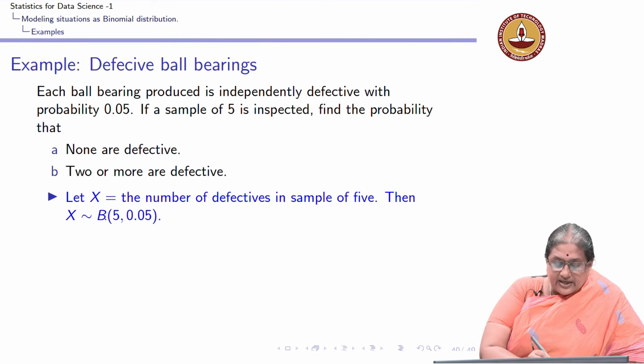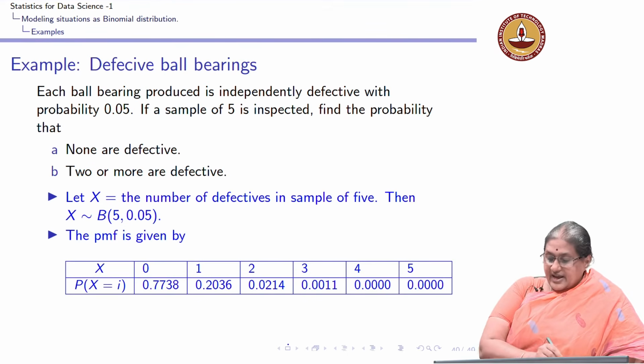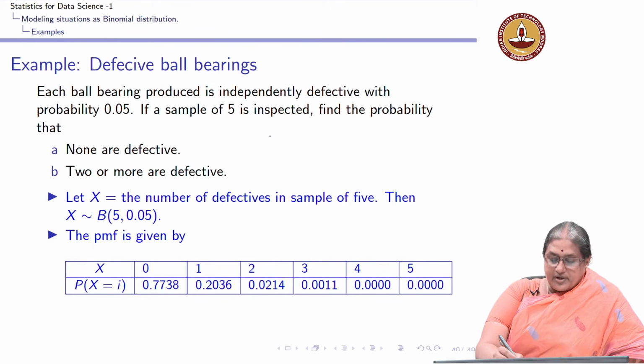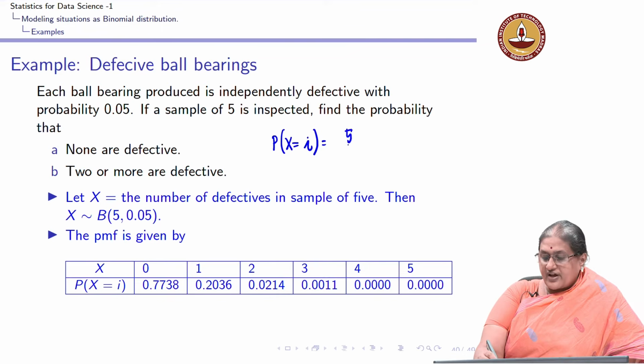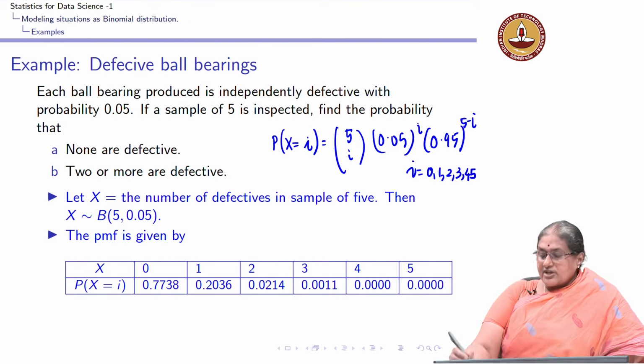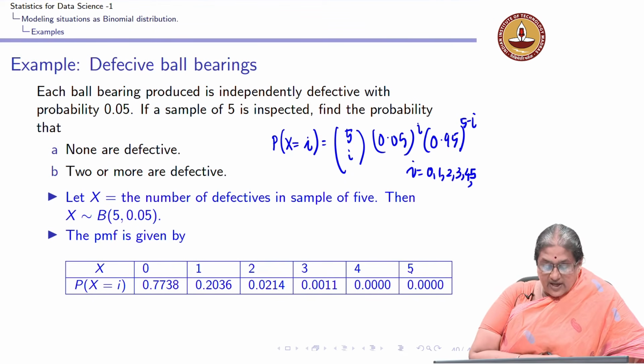I can either write it as B or BIN. Once I have identified it, I get the probability mass function. Again, recall the probability mass function here is probability X equal to i is 5 choose i, 0.05 to the power of i, into 0.95 to the power of 5 minus i. i takes values 0, 1, 2, 3, 4, 5. Those are the values i takes.